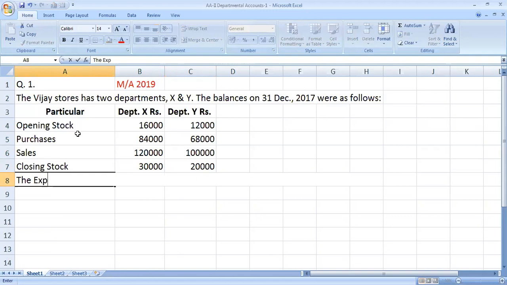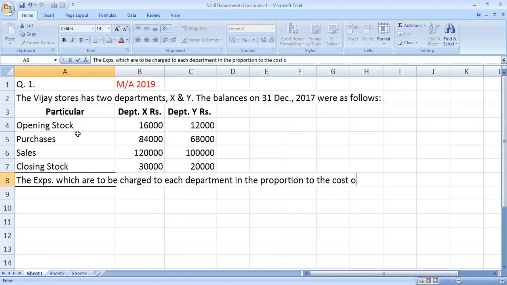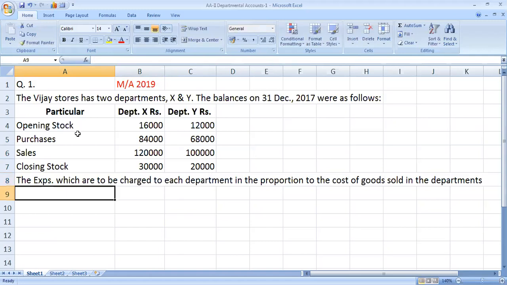Next, the expenses which are to be charged to each department in the proportion to the cost of goods sold in the departments X and Y are as follows.